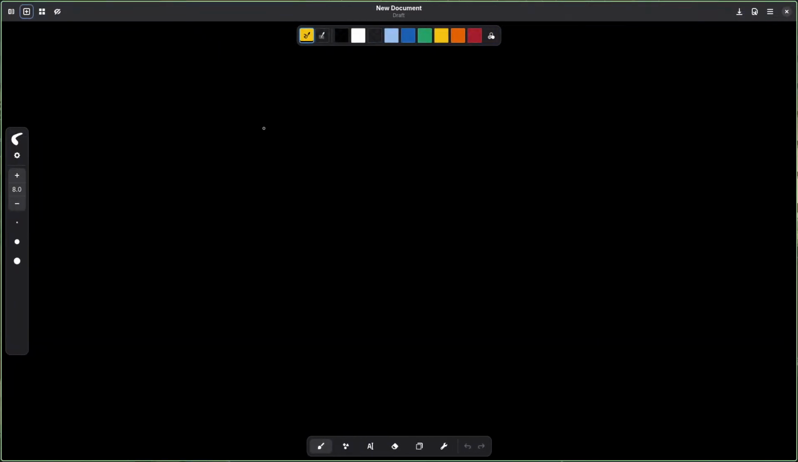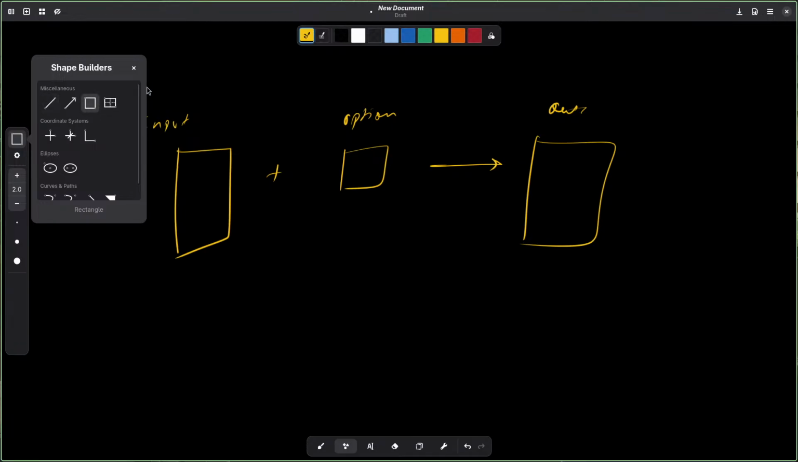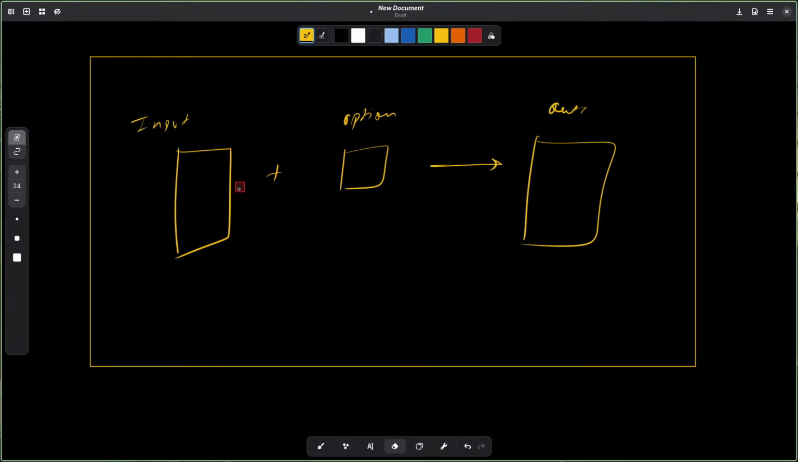Okay, so with ewaa, I want to give 3 columns. First one is like this one, then this one, and then this one. This is for input, this is your options, and this is your output. And this is our terminal window.